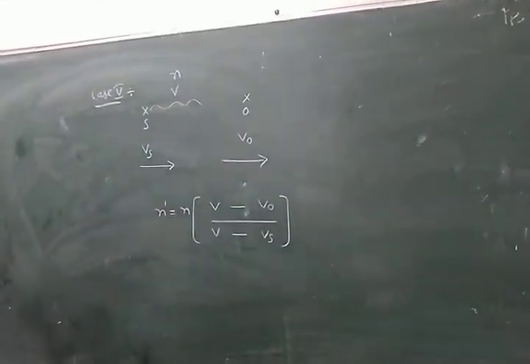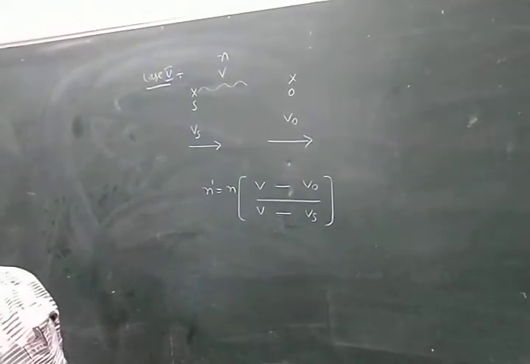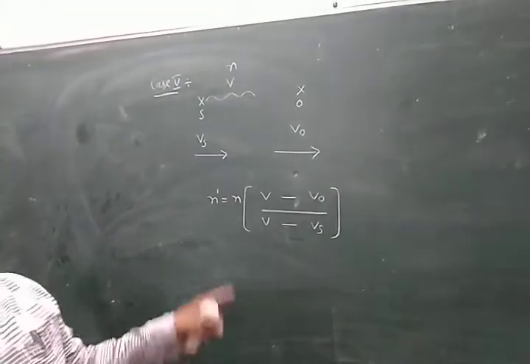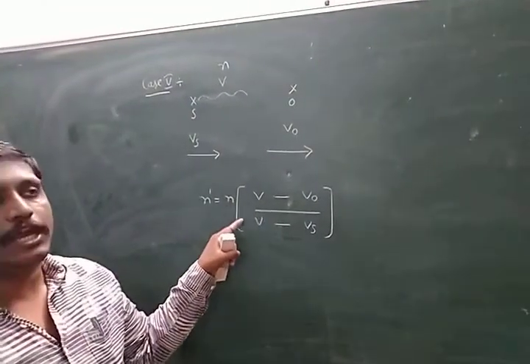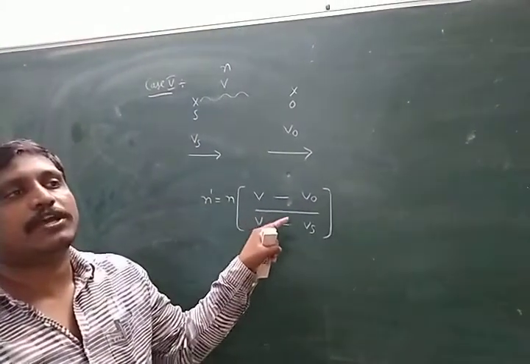Now the question is, source and observer are moving, both in the same direction. What is the apparent frequency formula? N dash equal to N into (V minus V0) by (V minus Vs).